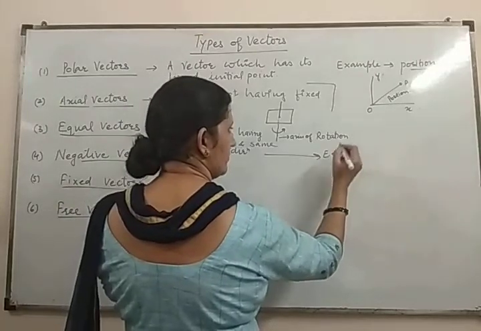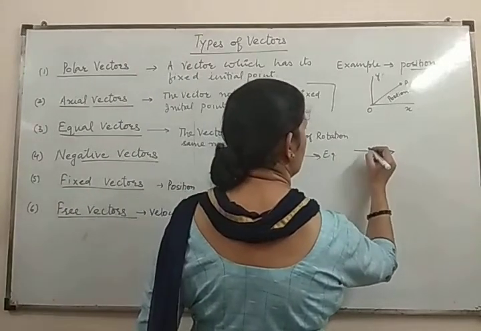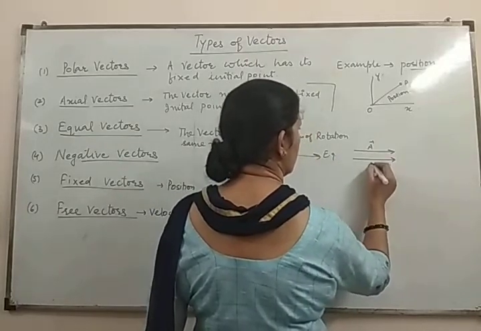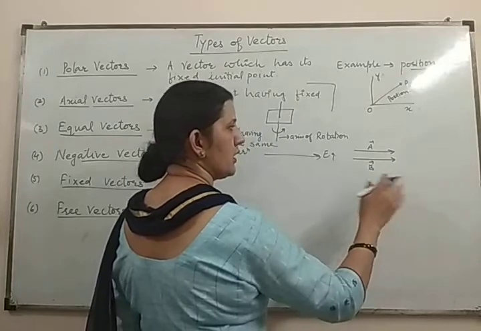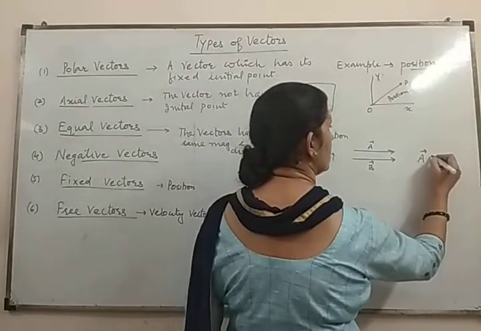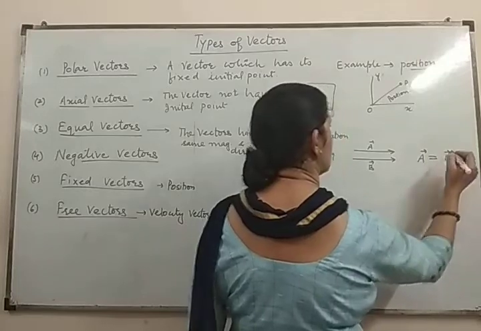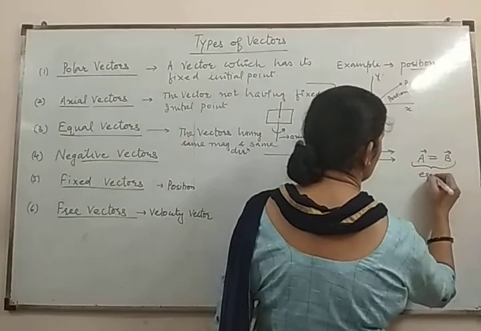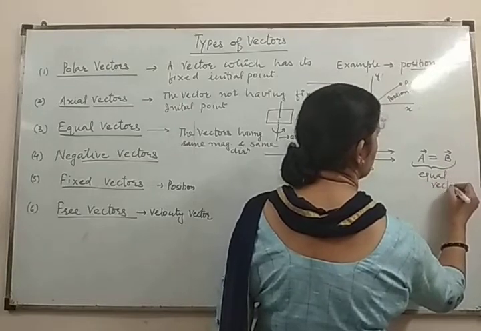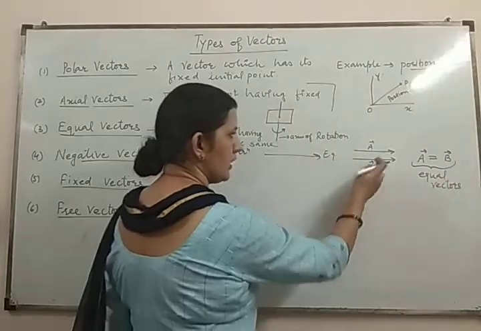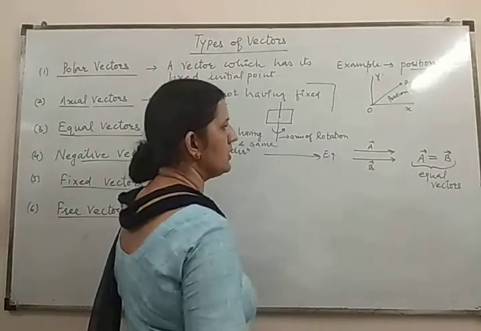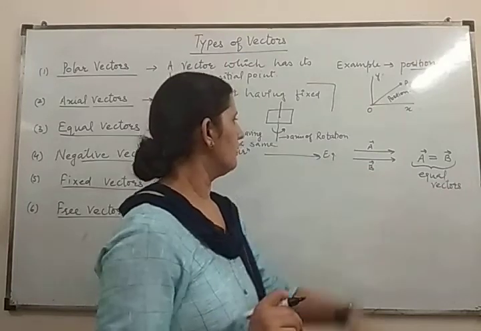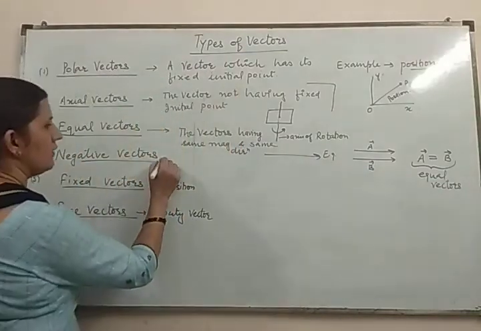Examples are vector A and vector B. Both are in the same direction and both have the same magnitude. So vector A is equal to vector B. These are equal vectors. Got it? If one of them has the opposite direction, then they are not considered to be equal vectors.